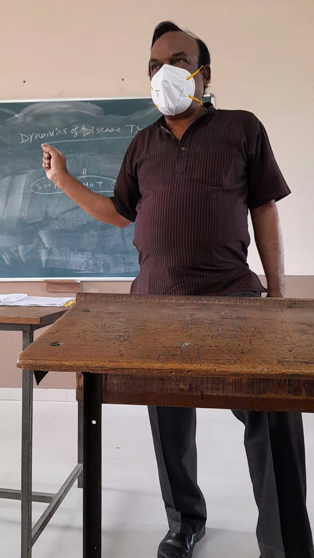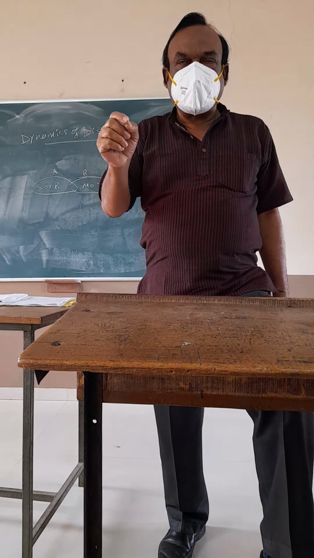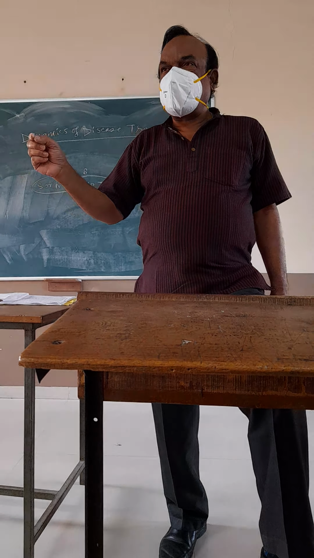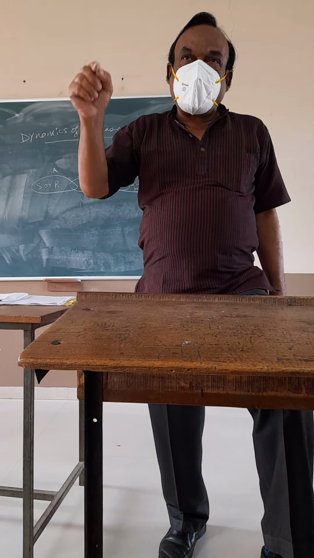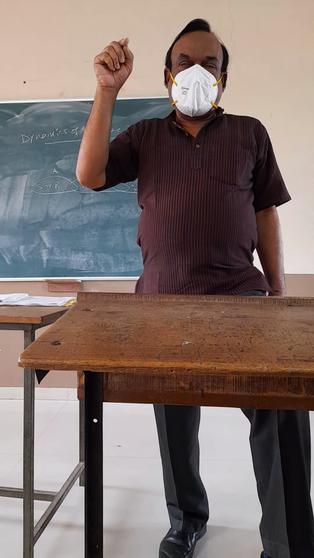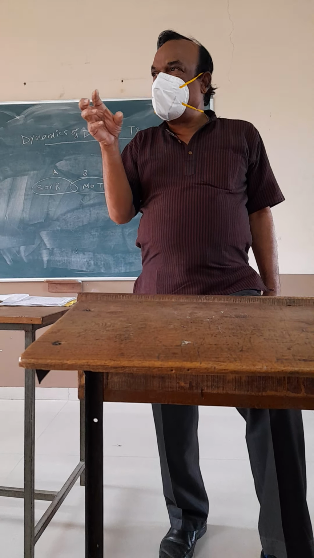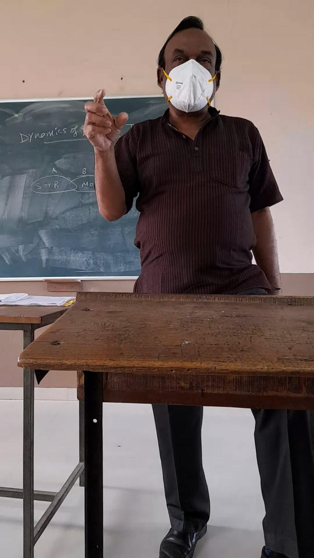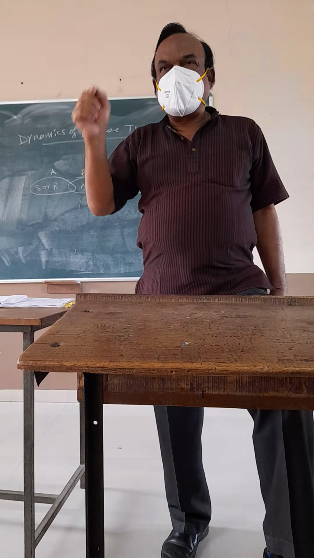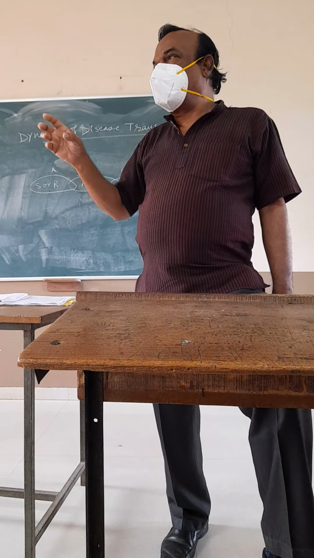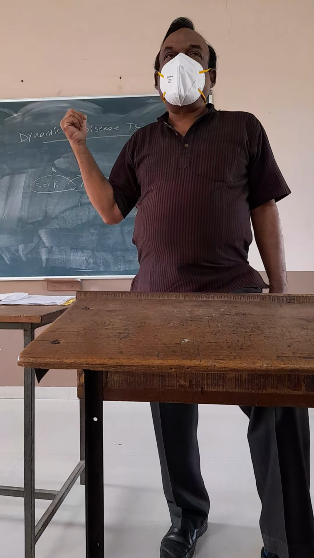So what is reservoir? Reservoir may be an animal, plant, soil, or insect, in whose body the infective agent lives, multiplies, and has the power to penetrate the body of the human being. That is called a reservoir.